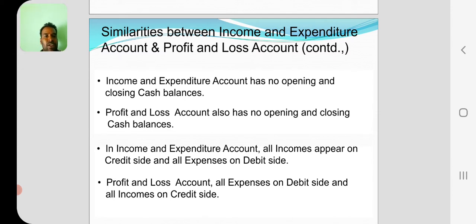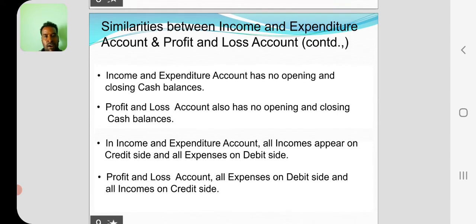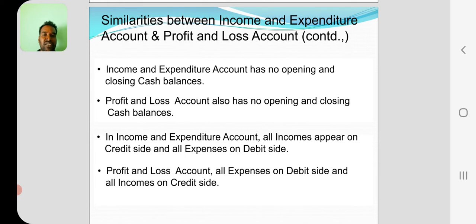In income and expenditure account, all incomes appear on the credit side and all expenses on the debit side. Already we know, in income and expenditure the first column is the expenditure column, the second column is the amount column belonging to expenditure. The third one is the income column, and the next one is the amount belonging to income.